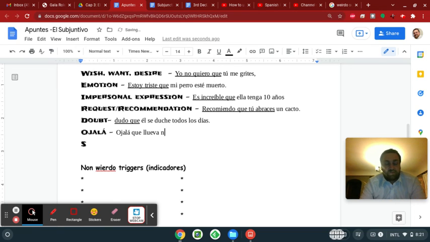Or nevar is nieva. So ojalá que nieve, which means I hope that it snows. Ojalá que nieve. Now, nieve is actually the noun snow, like the thing, but nieve is the subjunctive of it snows. Nieva would be the present indicative because it's nevar. It's an AR verb.